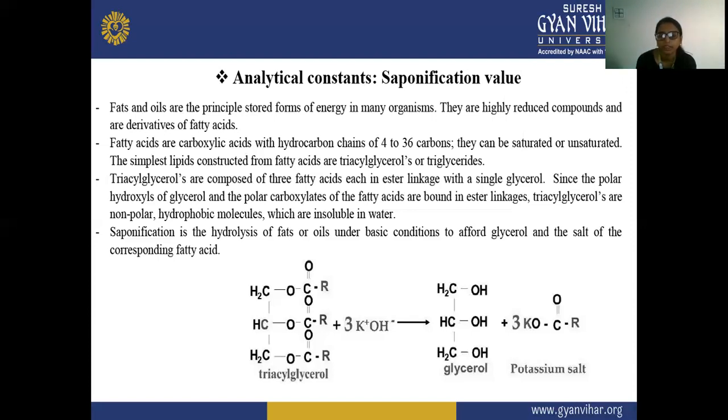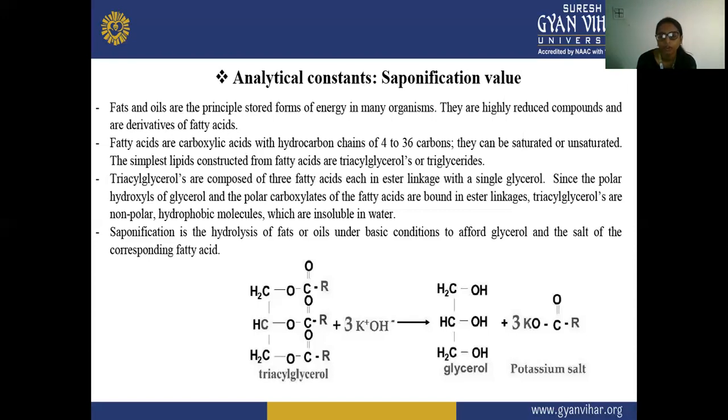You can also call them fats and oils. These triacylglycerols are composed of three fatty acids, linked by ester linkage with a single glycerol.